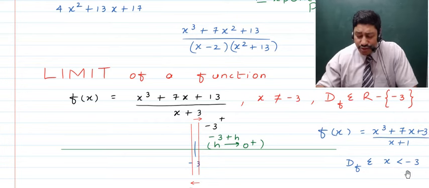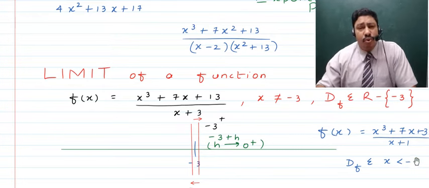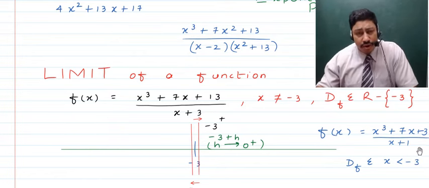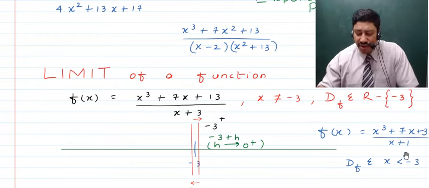But as the domain of the function is all those values of x which are less than -3, we won't be able to reach this point which is -1. It is not there in the domain, so we don't have to talk about this point which is x equal to -1. As such, the limit of such a function won't be found out.